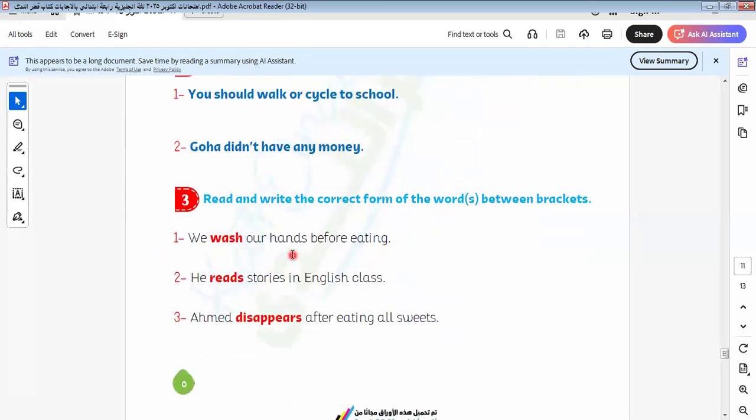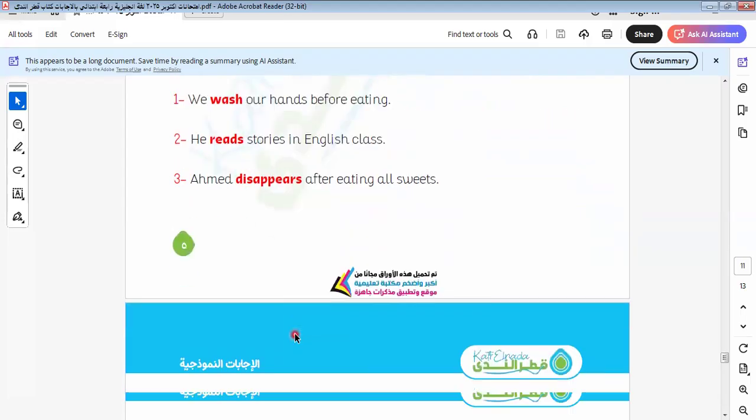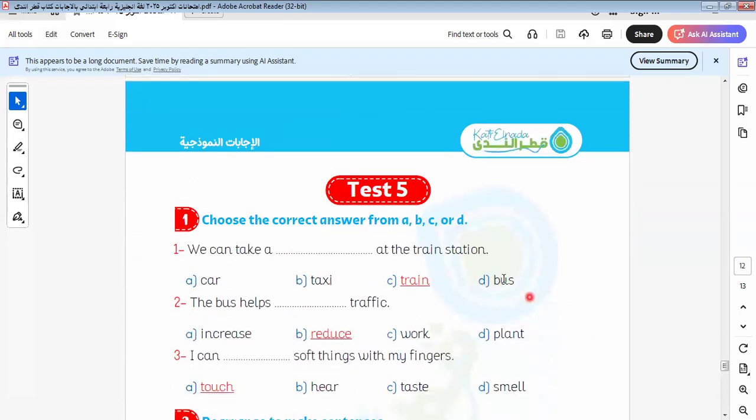We wash our hands before eating. He reads stories in English class. Ahmed, after eating all the sweets, disappears. He is afraid of his friends, that he ate all the sweets and didn't give them any sweets.